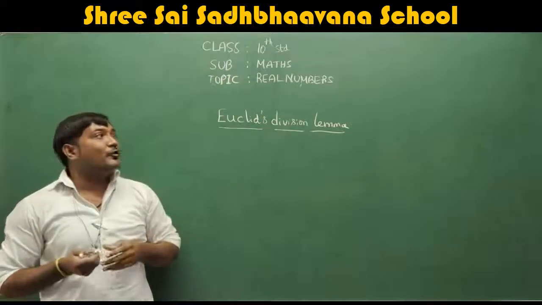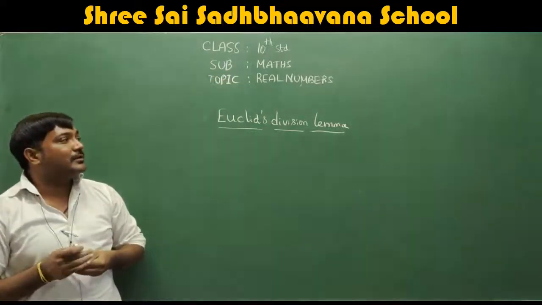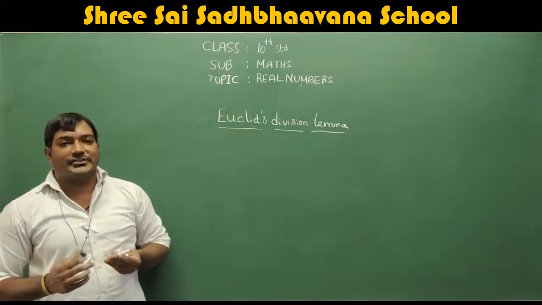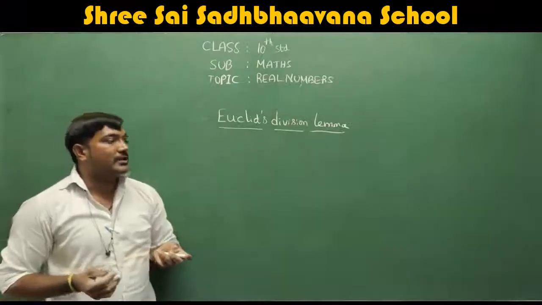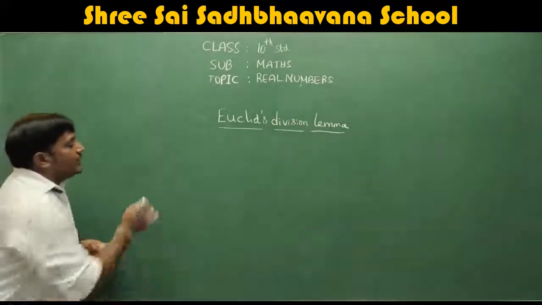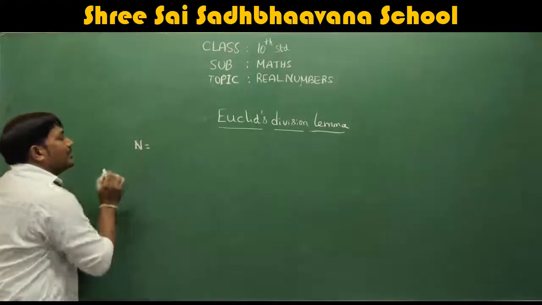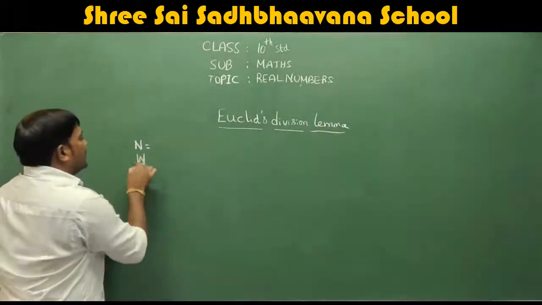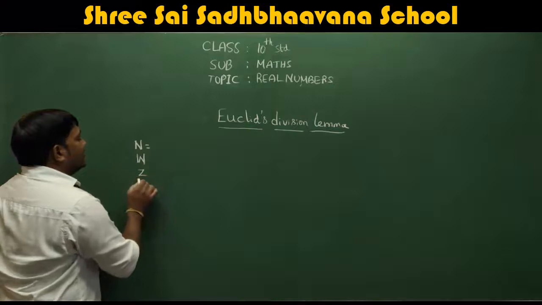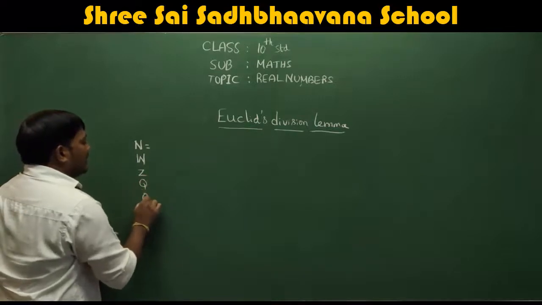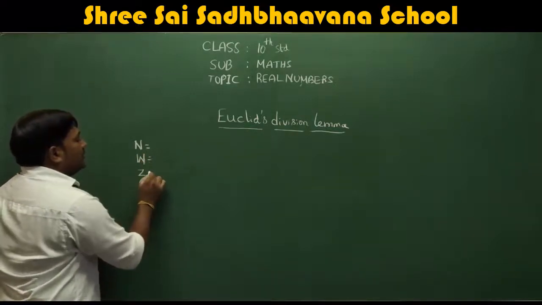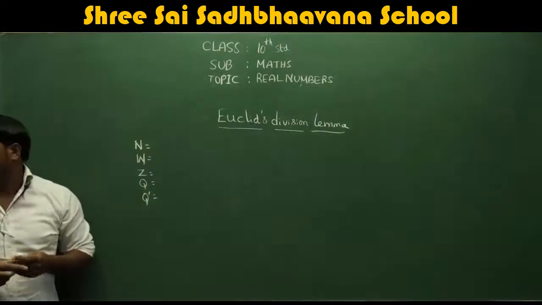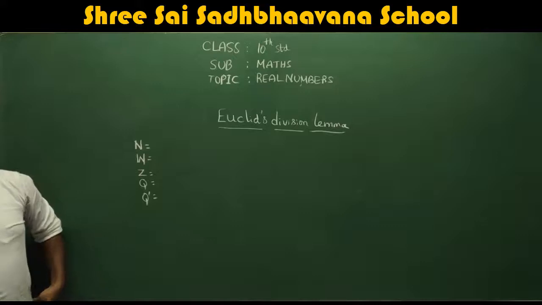Before going to the chapter Real Numbers, we will discuss some concepts from ninth standard. Before that, we should understand what natural numbers, whole numbers, integers, rational numbers, and irrational numbers are. These are the topics we are going to discuss now. Anyway, you already studied this in ninth standard.